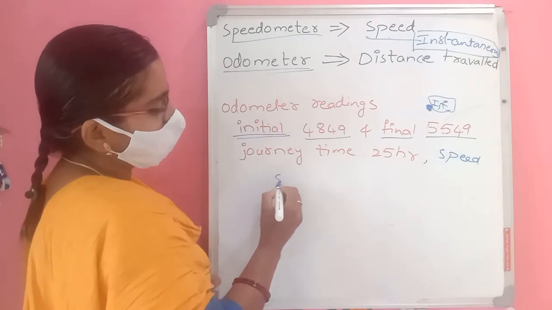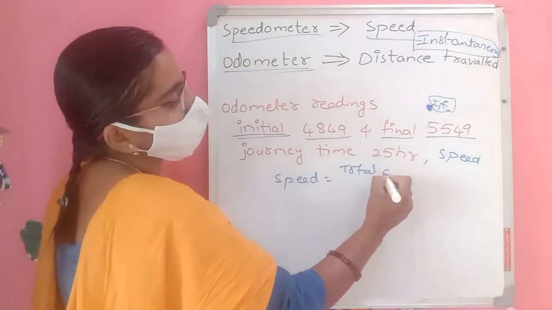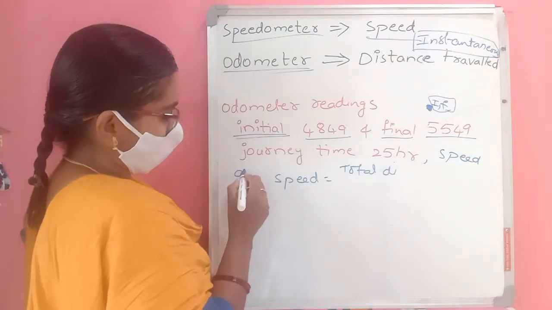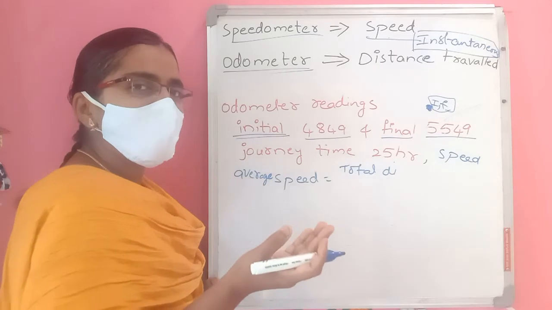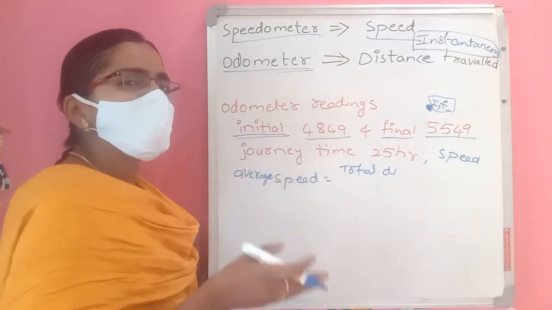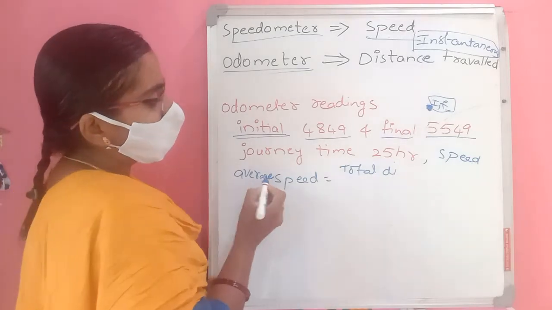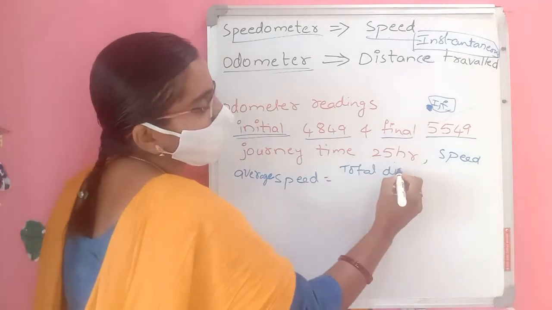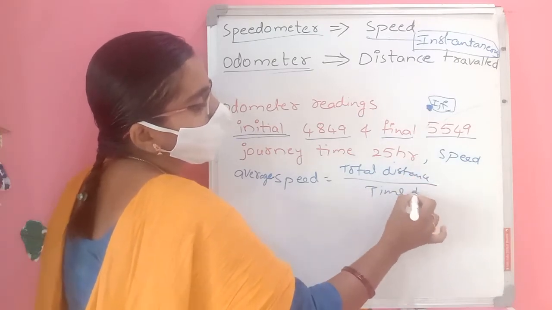So speed is equal to, we know, distance travelled, total distance. This speed is called average speed. Why? Because sometimes it may go with 100 speed, sometimes with 50 speed, and sometimes it may be at rest for some time. So we take average speed. Average speed is equal to total distance per total time taken.